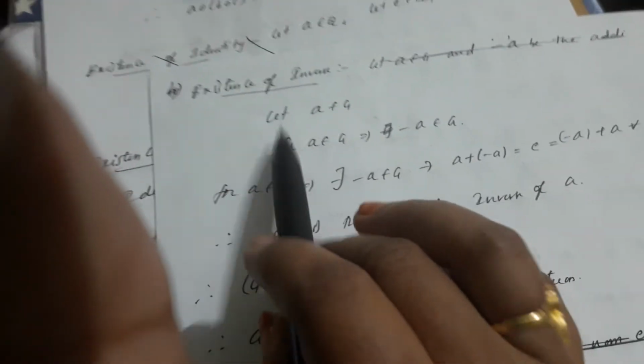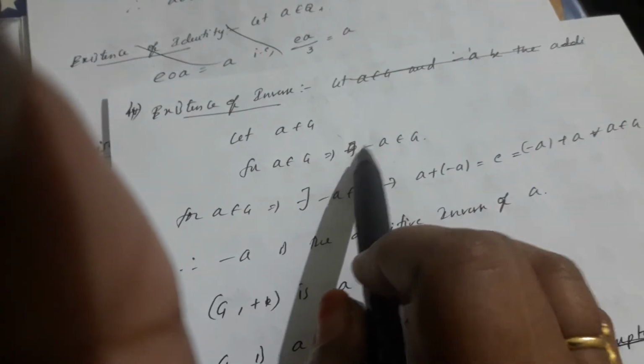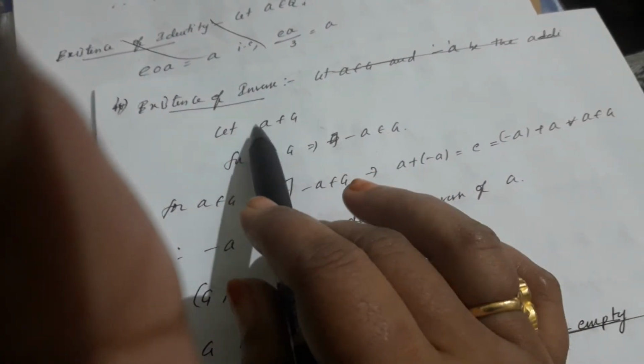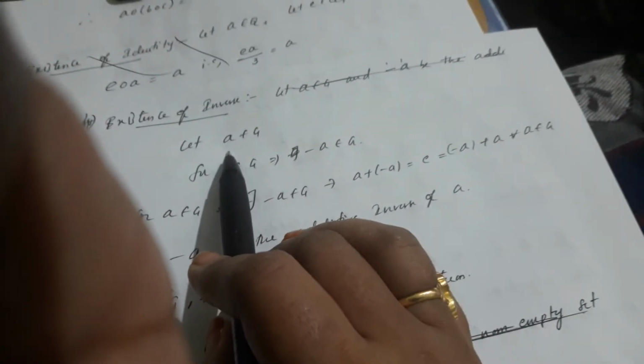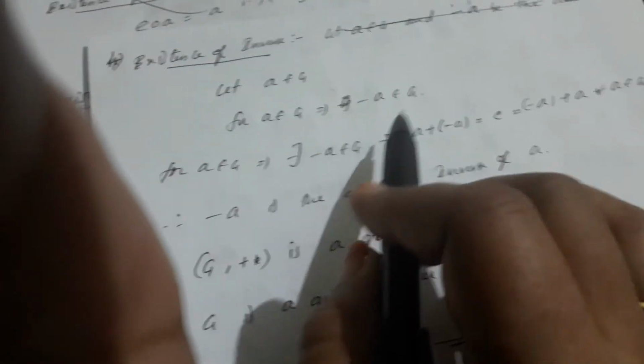Next, existence of inverse. Let A belong to G, then minus A belongs to G. Here plus is a binary operation. Now what is the inverse of addition? Minus. So for A belongs to G, there exists minus A belongs to G.